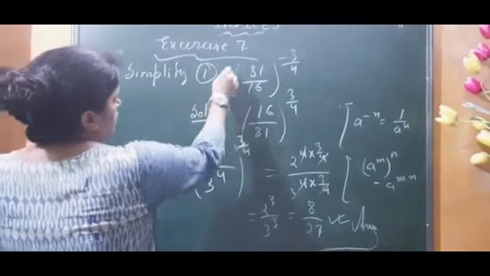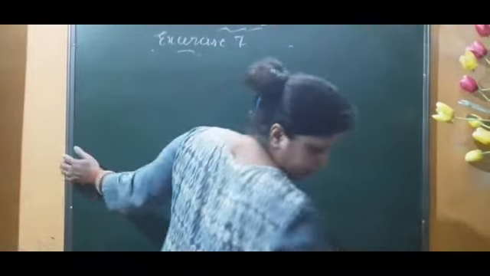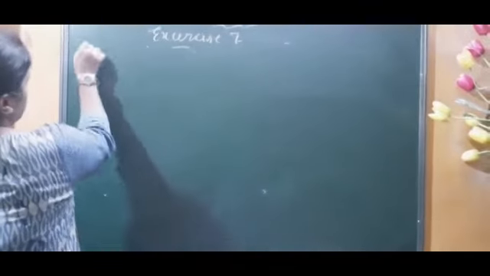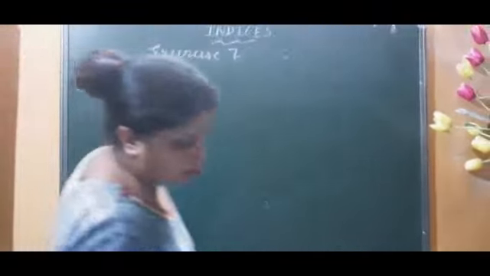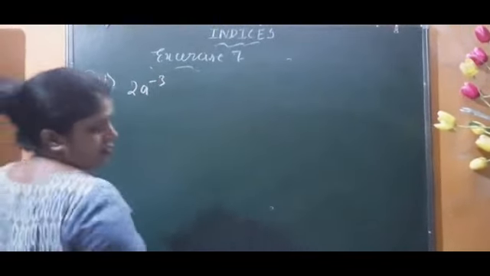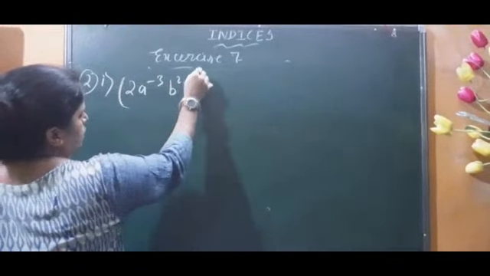This was the first sub-question 1. Now question number 2. My question is 2 into a to the power minus 3 into b square, whole cube.